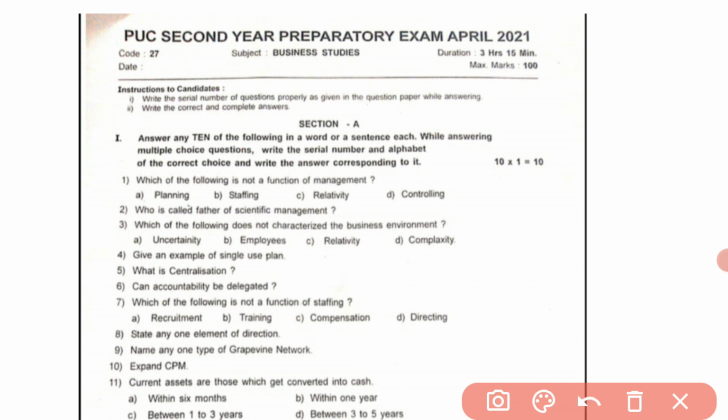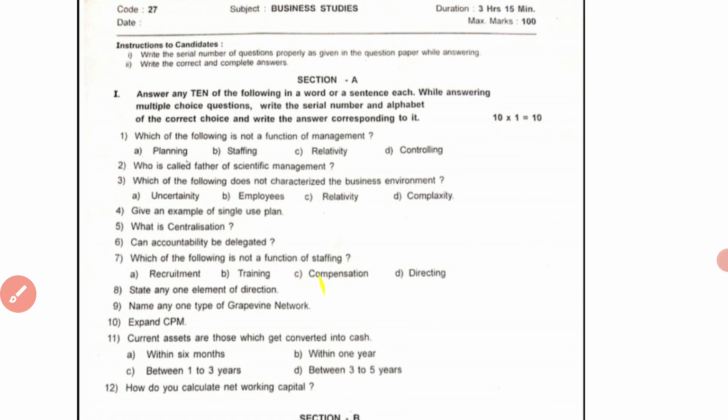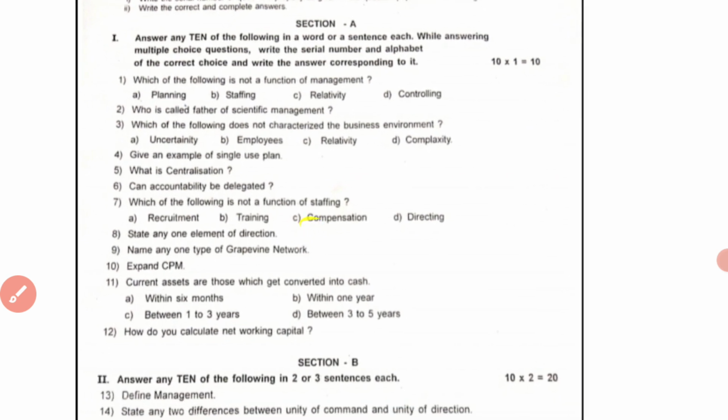Means in this section there will be 12 questions. Among these 12 questions, we have to answer any 10 questions. Section A is related to 1 mark questions. Each question carries 1 mark. So total 10 marks for section A.